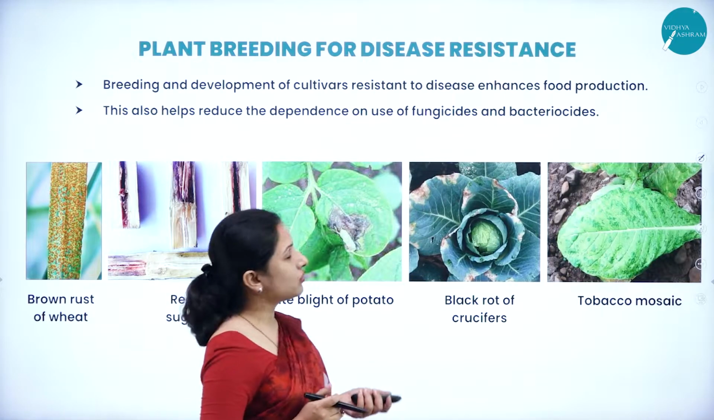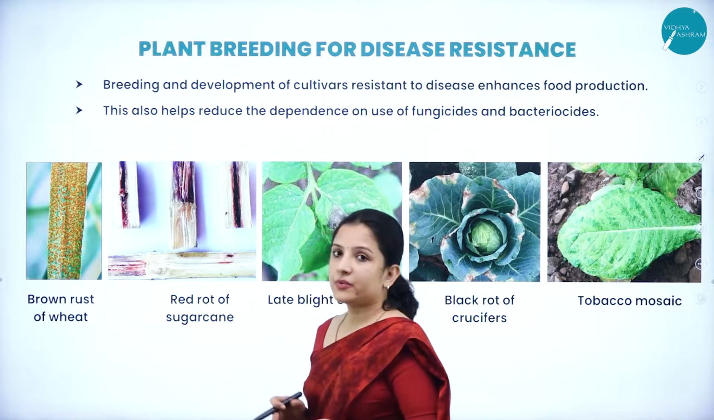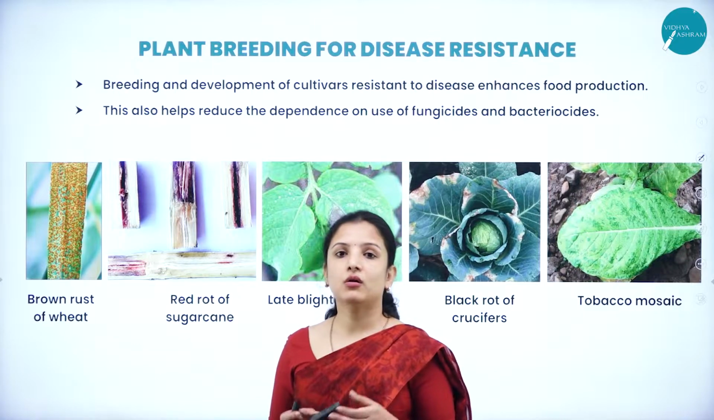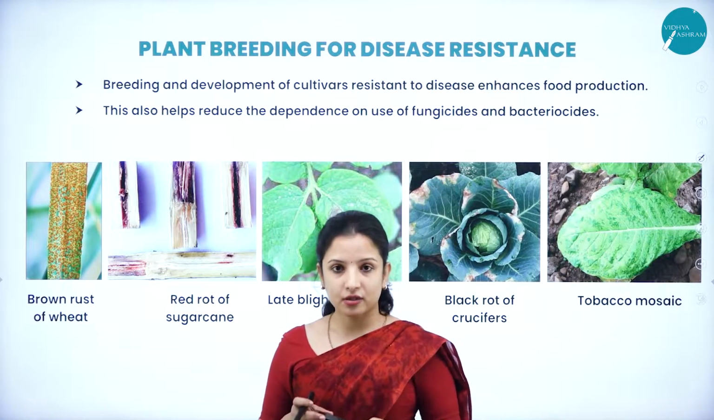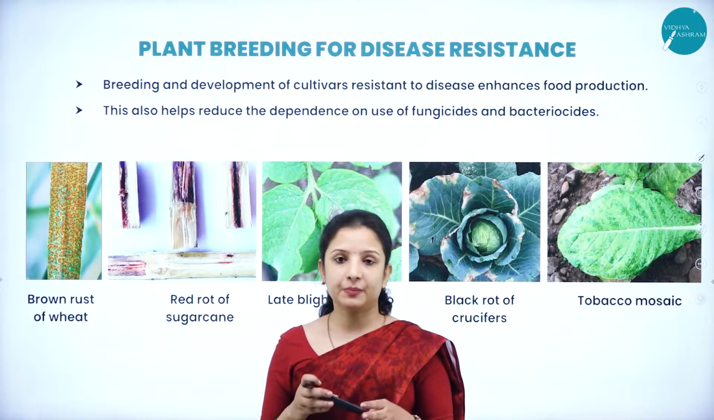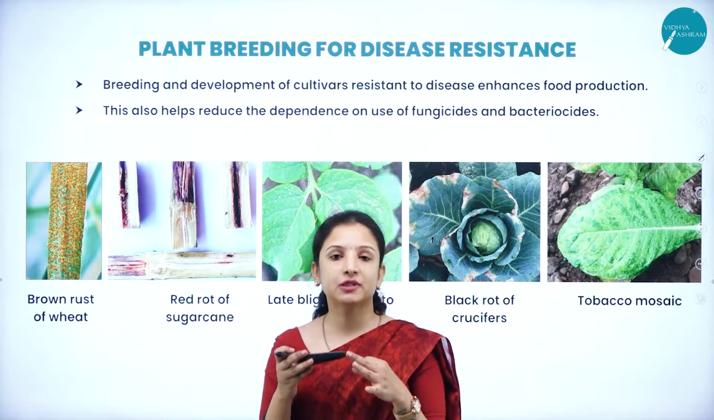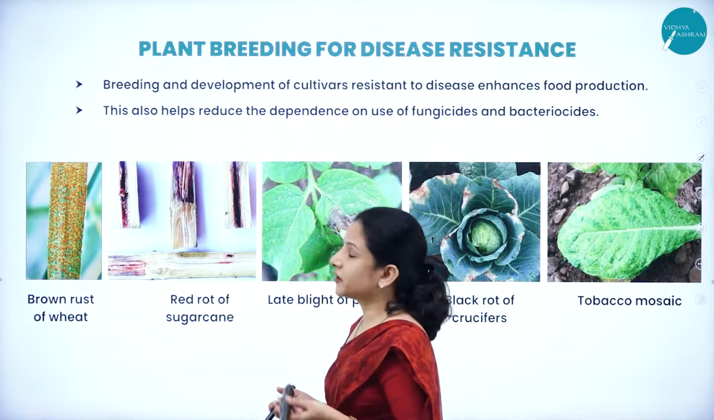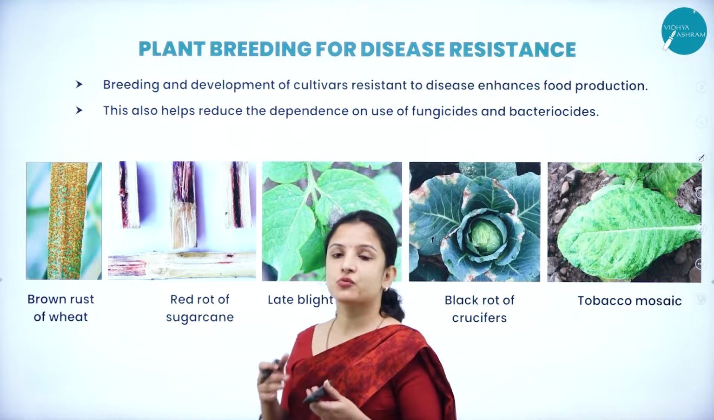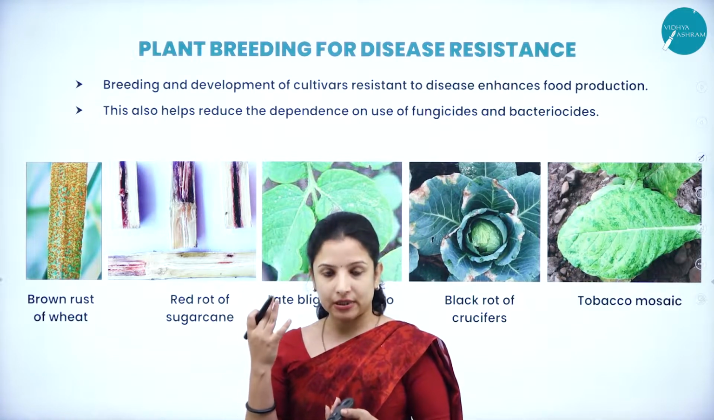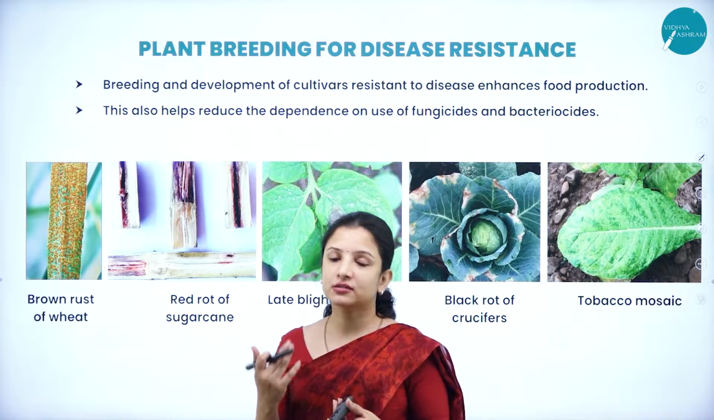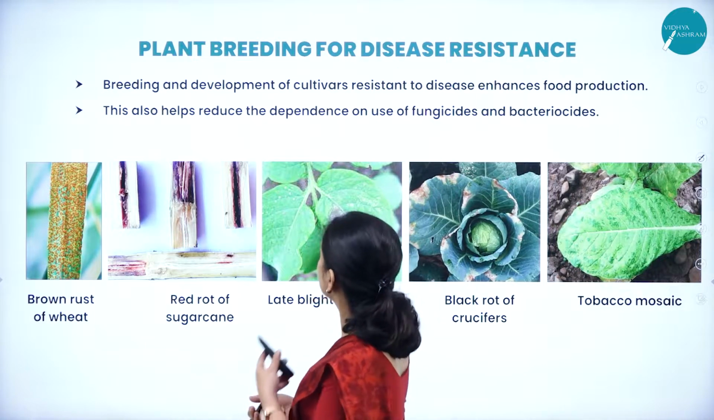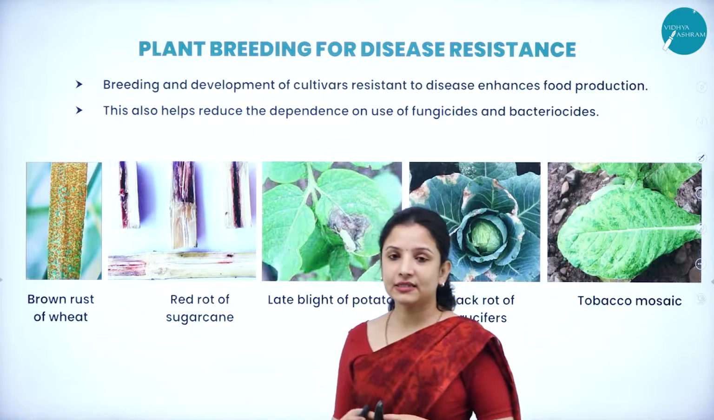Next, talking about the different plant breeding that has been done in order to make the crops resistant to pests and insects, and resistant to pathogens, diseases, etc. What are the different crop varieties that were released which were resistant to insects, pathogens and all that? We shall see. So, plant breeding for disease resistance.